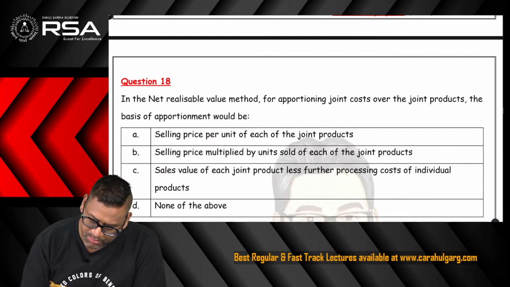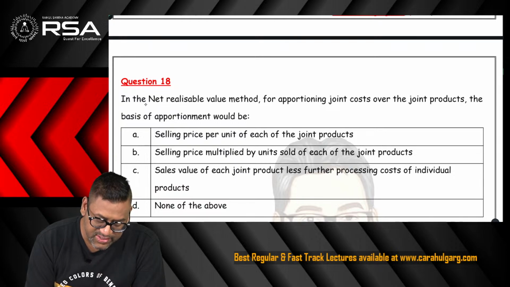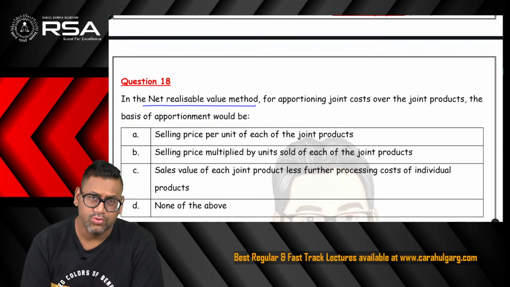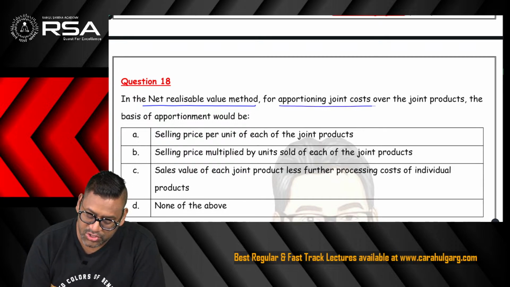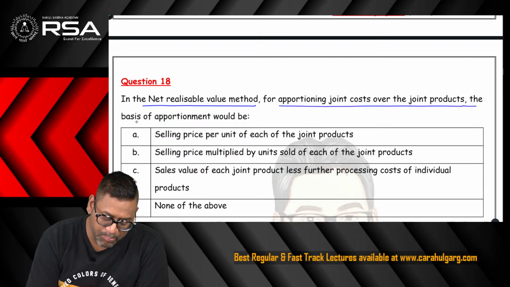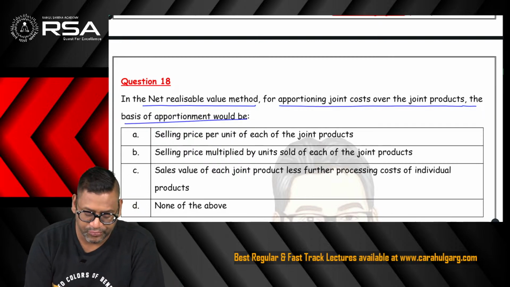So question number 18. It says in the NRV method, so which chapter are we talking about? JPBP. In the NRV method, for apportioning the joint cost over the joint products, the basis of apportionment would be dash. What is the NRV method?